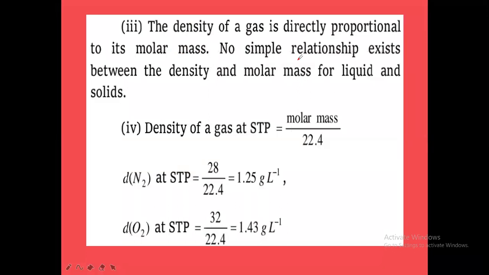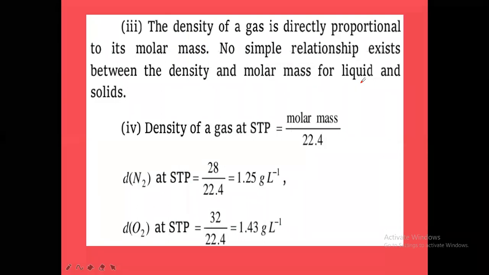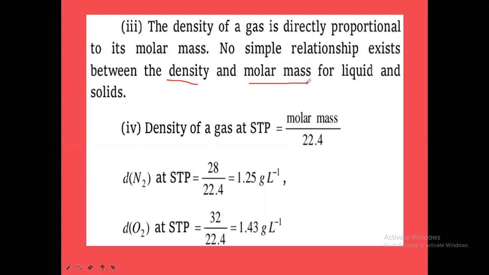No simple relationship exists between density and molecular mass for liquids and solids. There is no direct relationship between these two quantities for liquids and solids. But for gases, density is directly proportional to molar mass. So this is a thing to be remembered here.